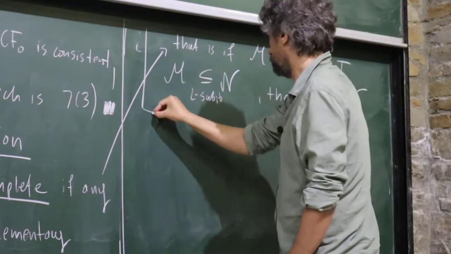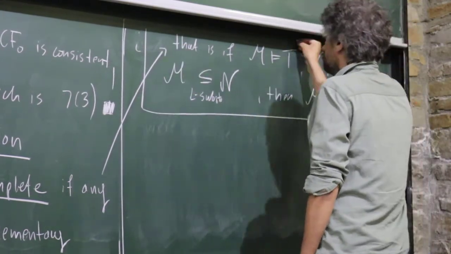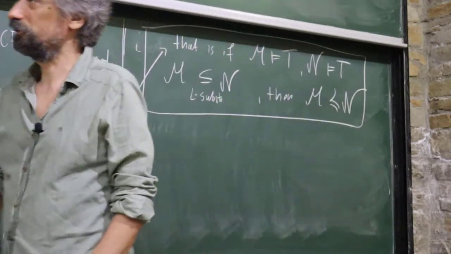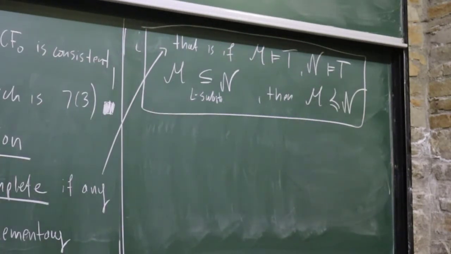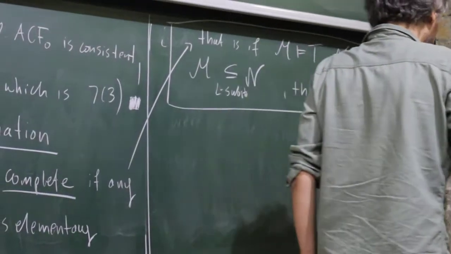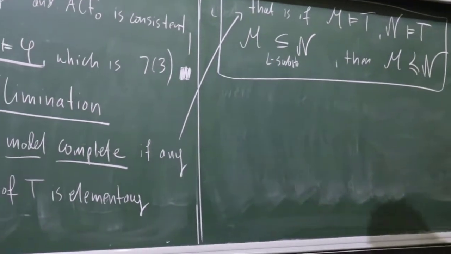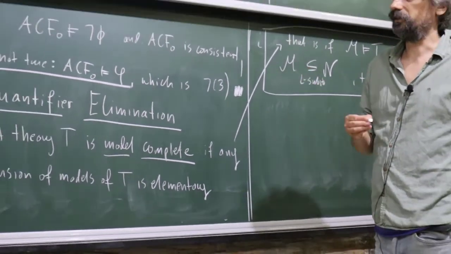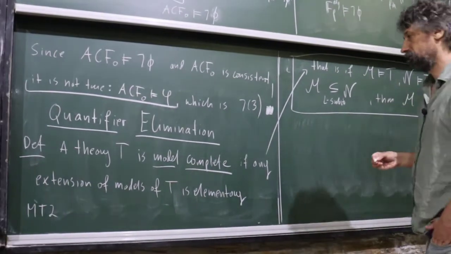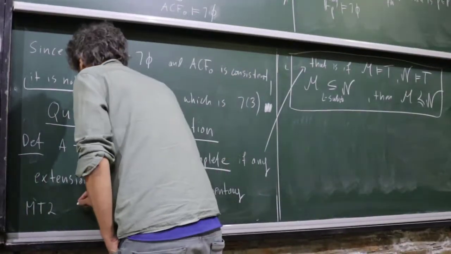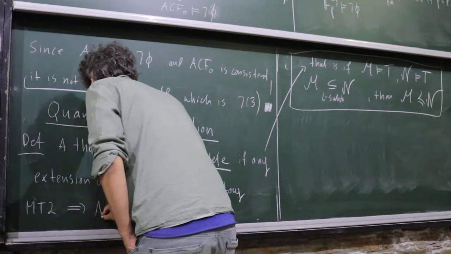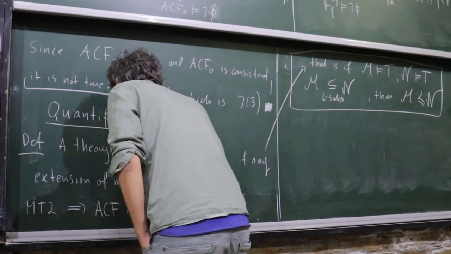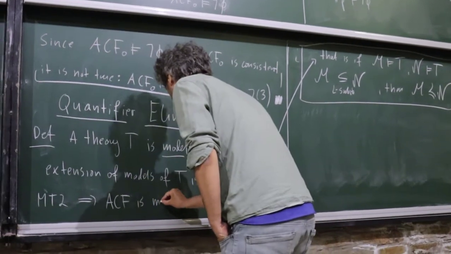Okay, this is the property. As I was talking about extensions of fields, in this sense I'm talking about extension of models. So is ACF0 and ACFp model complete? Yes, ACF even. So MT2 says basically that ACF is model complete.